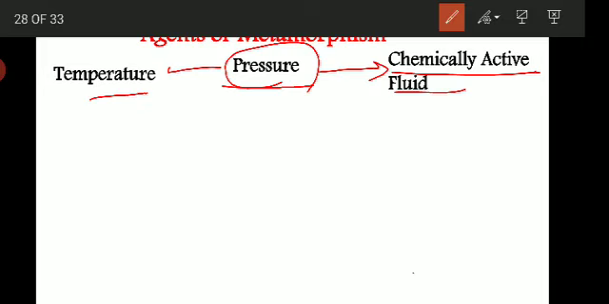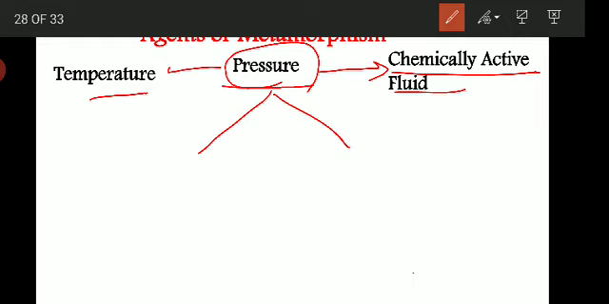In any given rock within the earth's crust, it is subjected to pressure from two sources. There are two sources for the pressure. Any rock which is undergoing changes because of the pressure, there are two sources for that pressure.